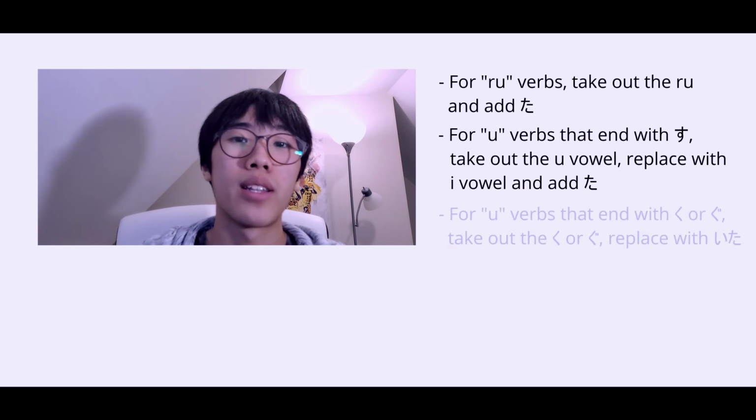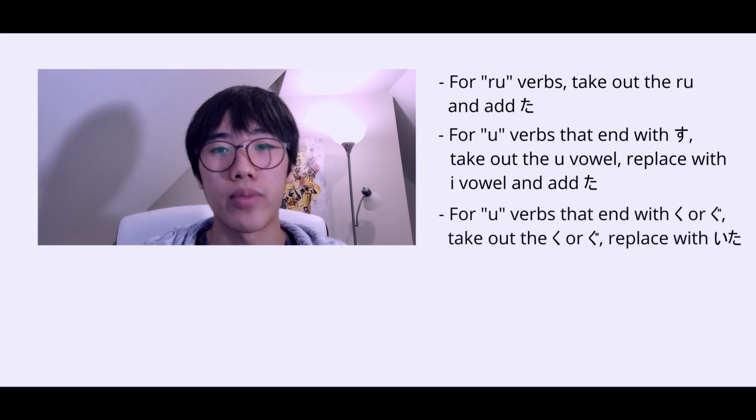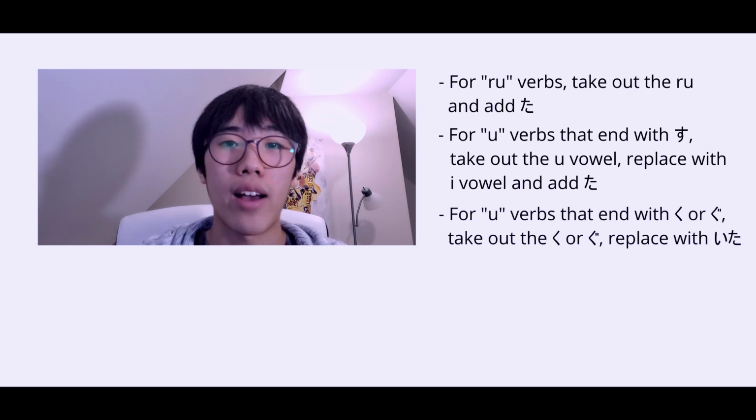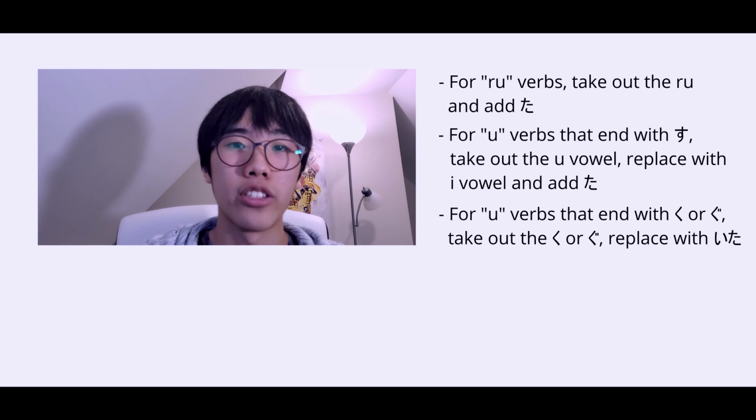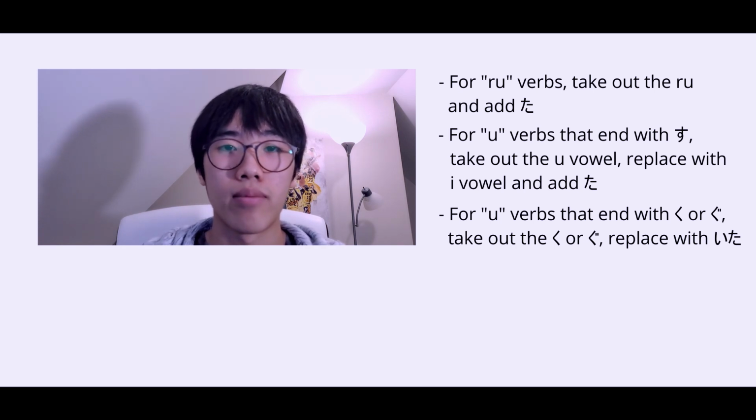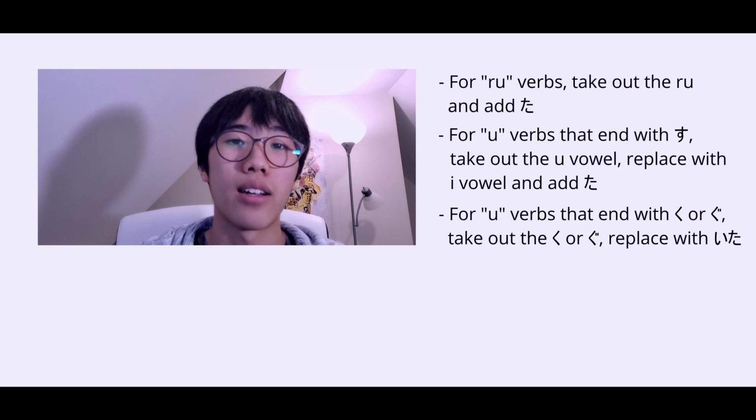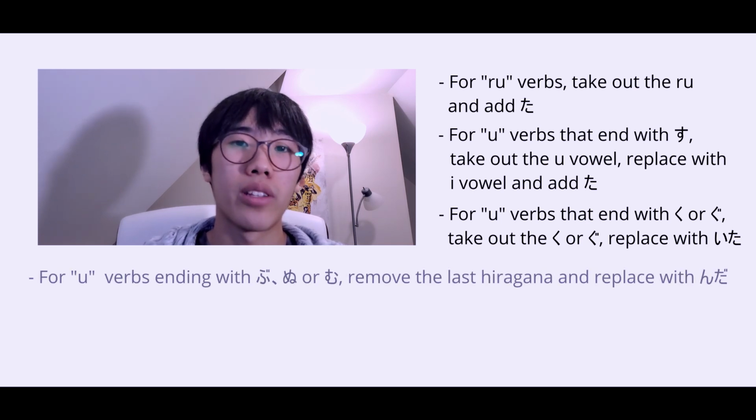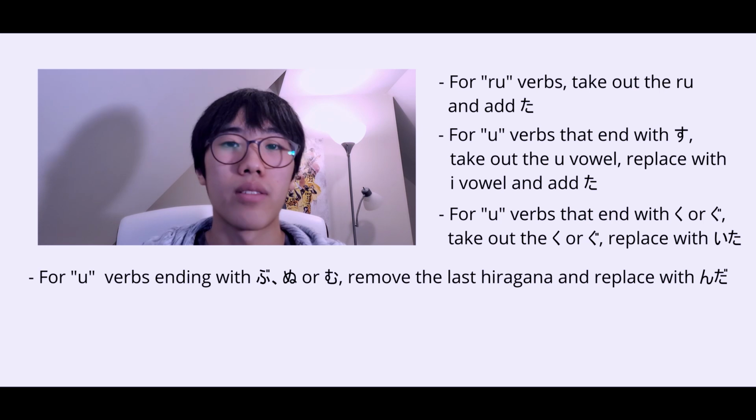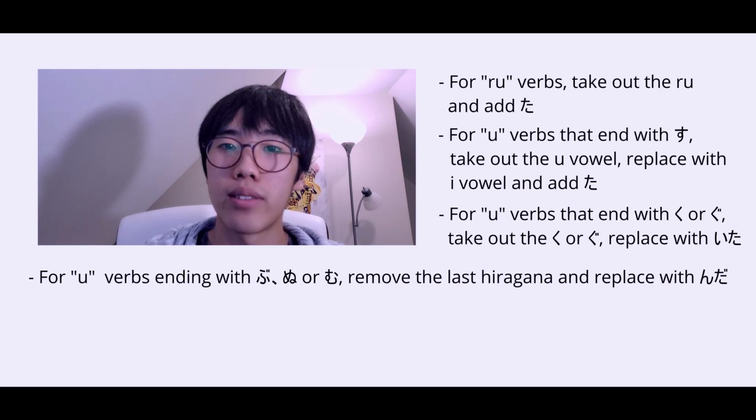With u verbs that end with ku or gu, such as aruku, all you have to do is take out the ku or gu and then add ita. So aruku becomes aru, and then you add ita, aruita. Verbs ending with bu, nu, or mu, for example, asobu, all you have to do is take out the bu and then add nda, asobu to asonda.